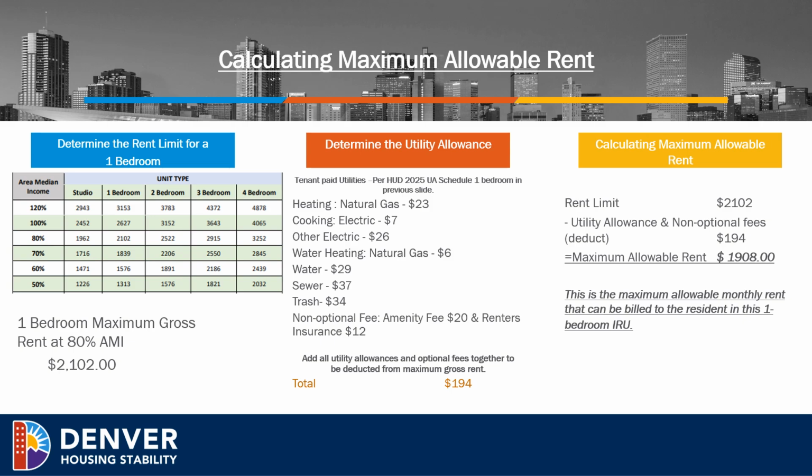at $12. We would need to add all of the utility allowance and non-optional fees together, and this amount will be deducted from the maximum gross rent. The total here is $194. So we will then take the maximum gross rent of the $2,102 and subtract the utility allowance and non-optional fees of $194 to get a maximum allowable rent of $1,908. This is the maximum allowable monthly rent that can be billed to the resident in this one bedroom income restricted unit.